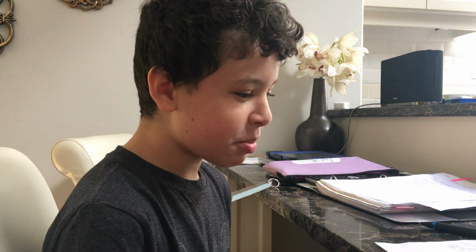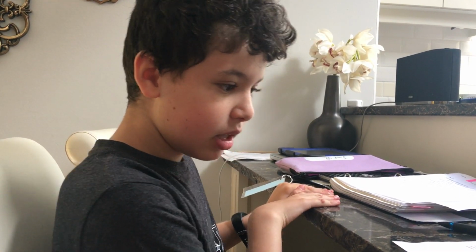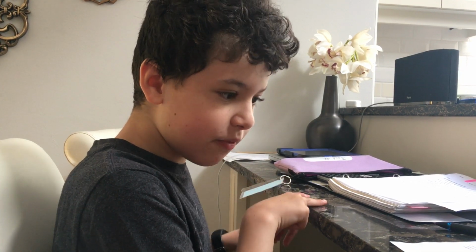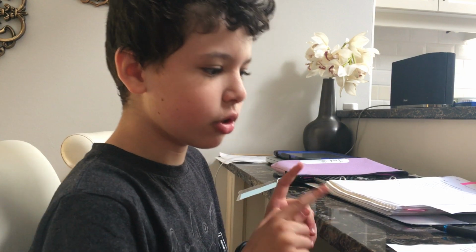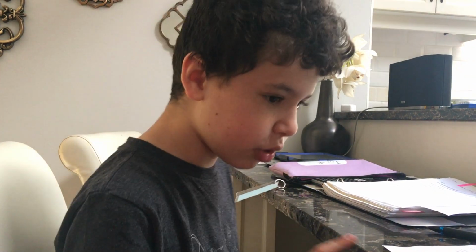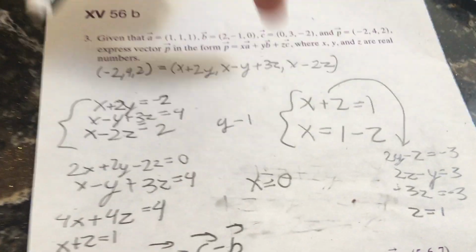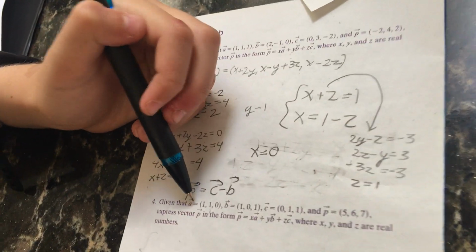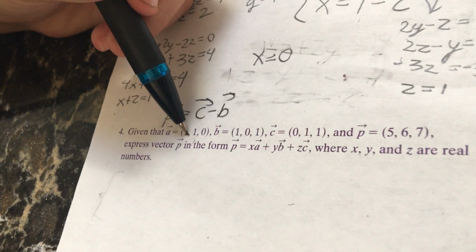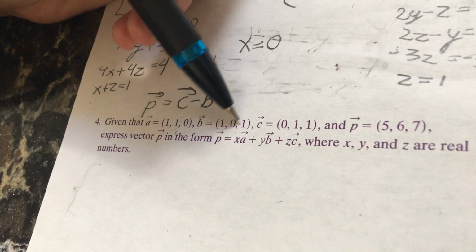But we're going to talk about how to express vectors in three-dimensional space in the form: some vector is equal to some constant times one vector plus some constant times another vector plus some other constant times another vector. So it's complicated. Look at the math I did over here. So given that vector A is equal to 1, 1, 0, vector B is 1, 0, 1.